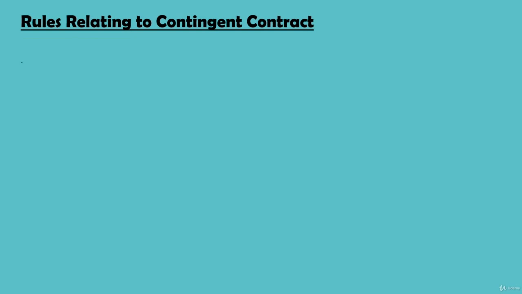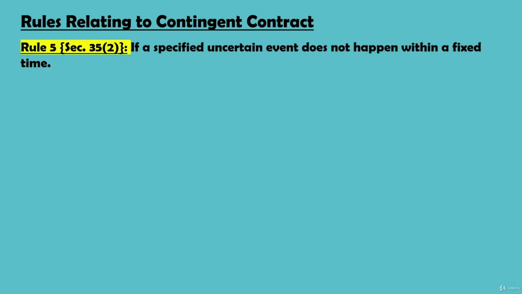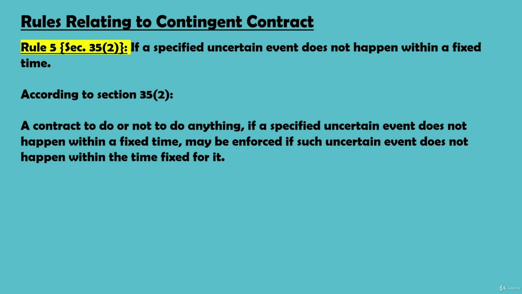Now, section 35 subsection 2 also talks about a similar situation. Section 35 subsection 1 covered the happening of a certain event within a fixed time. Section 35 subsection 2 covers if a specified uncertain event does not happen within a fixed time. According to section 35 subsection 2, a contract to do or not to do anything, if a specified uncertain event does not happen within a fixed time, may be enforced if such uncertain event does not happen within the time fixed for it.